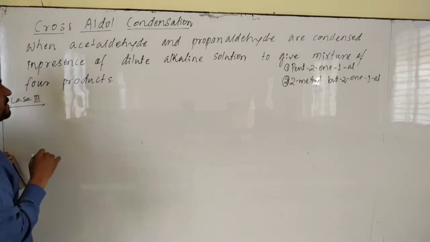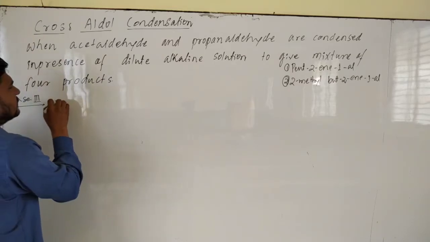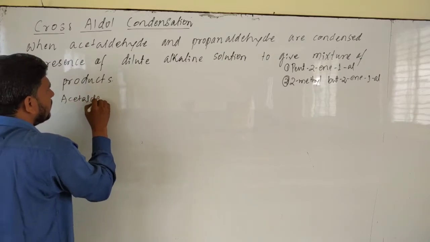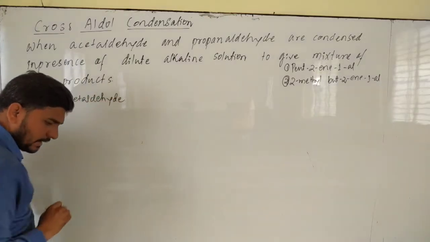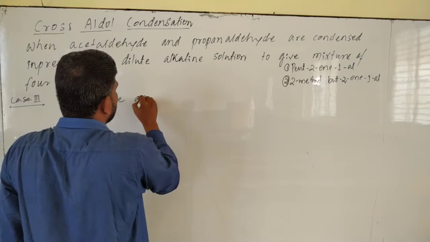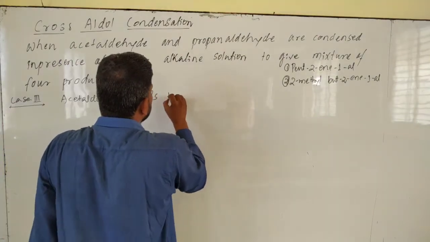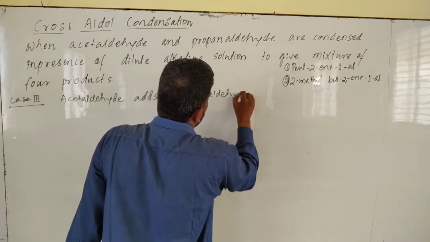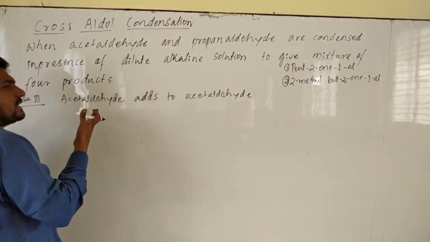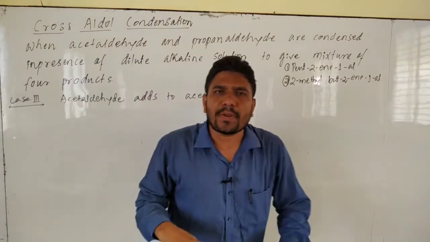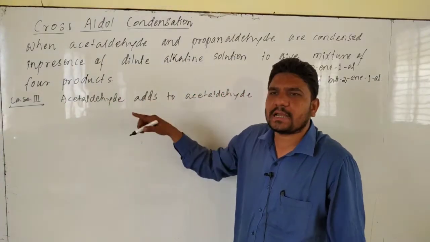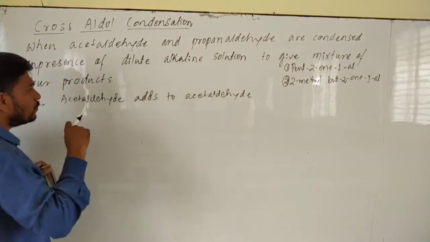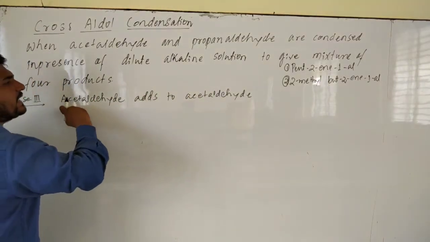Case number 3 is acetaldehyde adds to acetaldehyde. In the previous reaction, we discussed acetaldehyde adds to propanaldehyde and propanaldehyde adds to acetaldehyde. Now in case number 3, we discuss acetaldehyde adds to acetaldehyde.